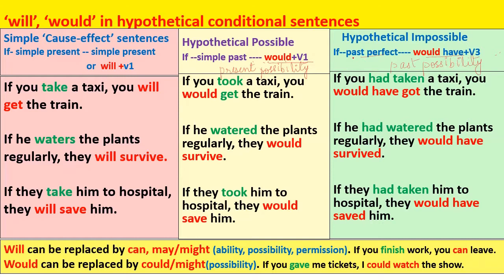The condition that you are imagining is also in past perfect tense, and the possibility that you are assuming is also in past tense. So it's a past possibility. So it's impossible. So the condition is hypothetical, it is imaginary.